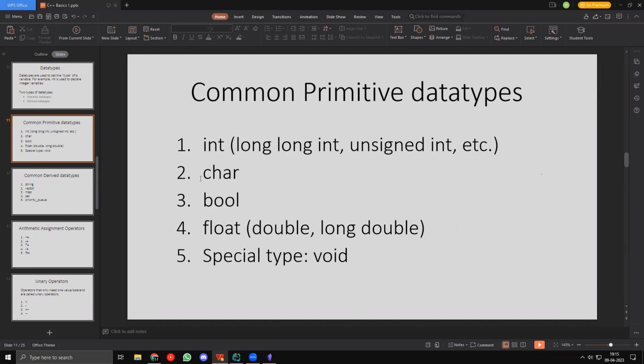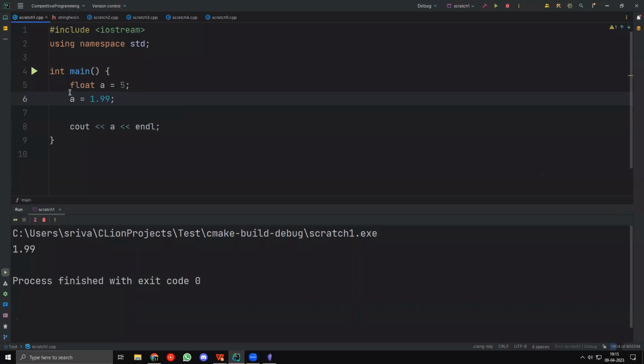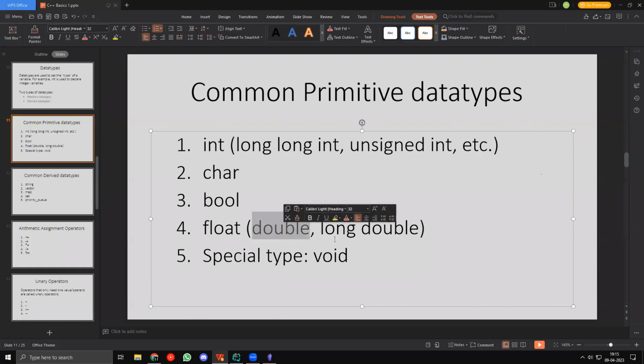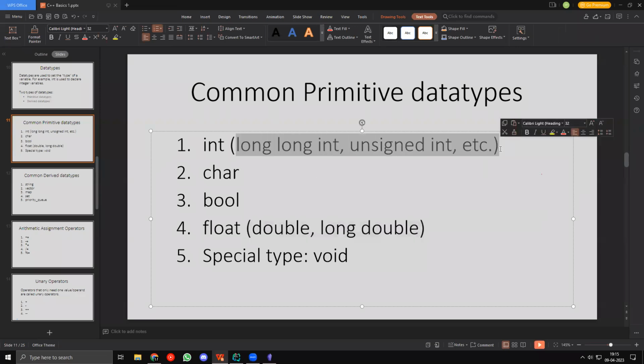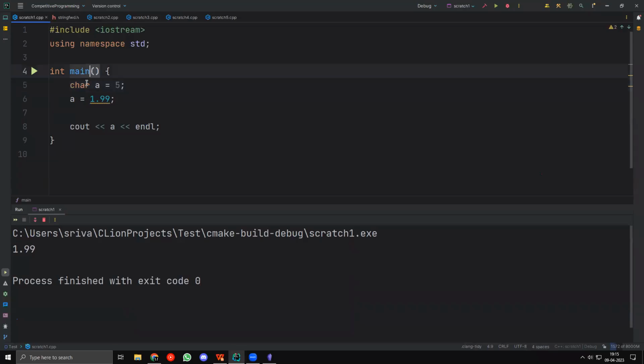They are built into the core of C++, right? So there is no definition for them because C++ itself is made out of these things. So we have int, we have character, we already know that. We have float, double, long double, they all exist, but we'll be looking at the details of these in the next few classes. But we also have something called a bool.